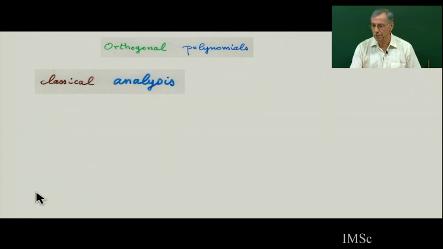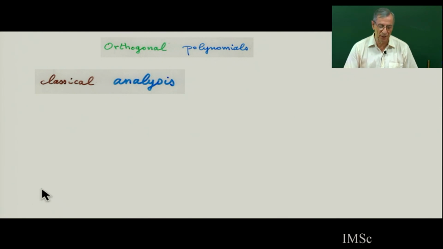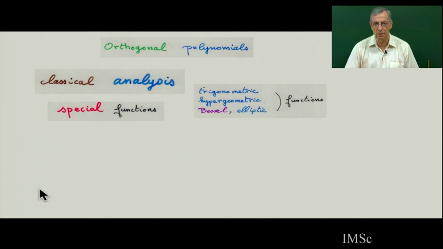Orthogonal polynomials are usually a part of very classical analysis. It's a very classical subject, especially for physicists, for special functions. It starts with trigonometric functions, hypergeometric functions, Bessel and elliptic functions. All this is related to orthogonal polynomials.